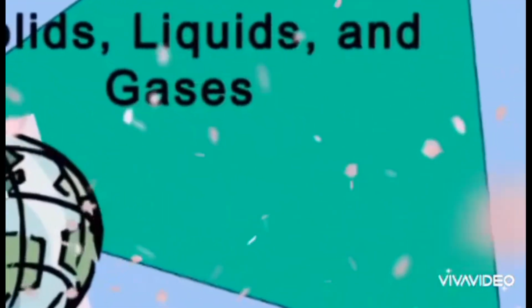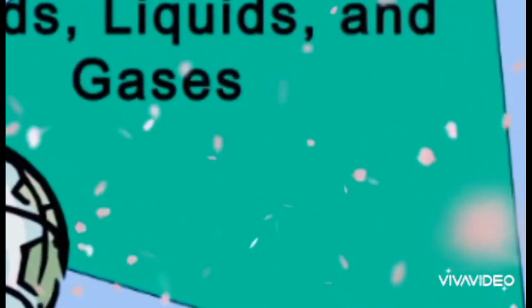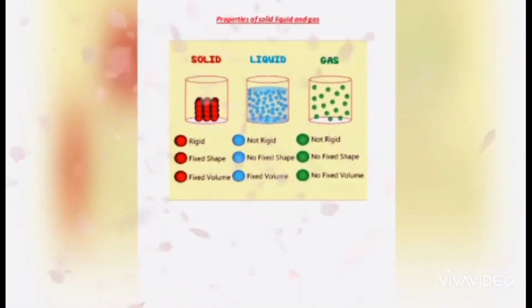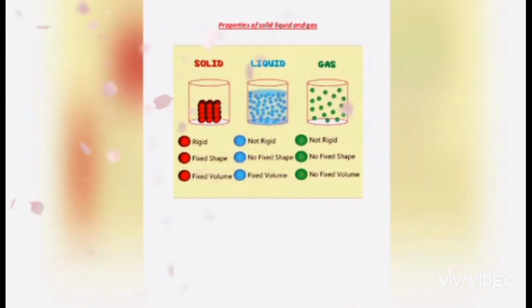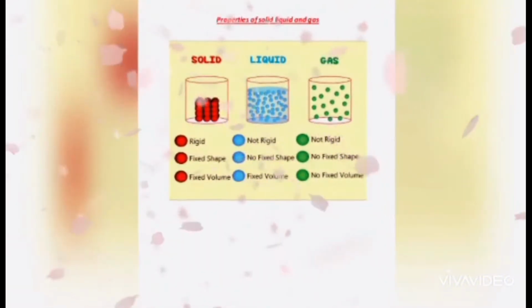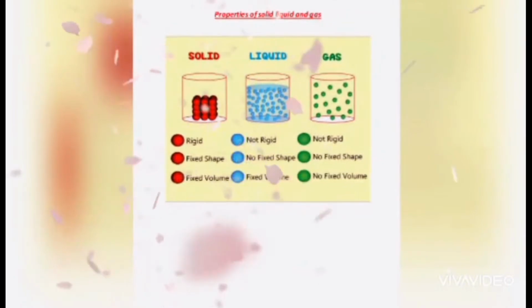Now we will talk about the three states of matter: solid, liquid and gas. What is the difference between them? Solid has a specific shape and volume. Liquid does not have a specific shape but has a specific volume. Gas does not have a specific shape or a specific volume. If we take one glass of water, it will remain the same in the jug because it has a specific volume, but gas does not have a specific shape and does not have a specific volume.